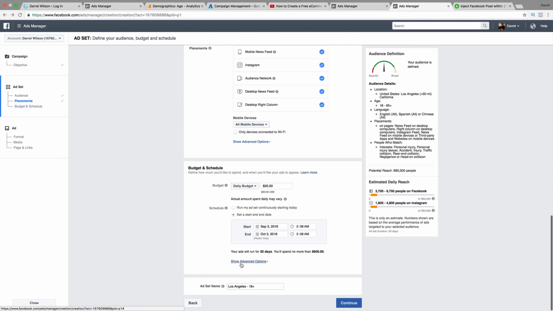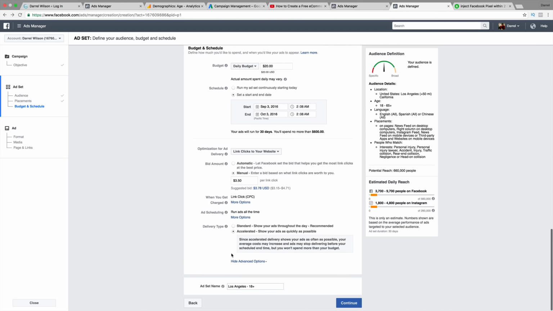So we can do our advanced options. Actually, those are advanced? I didn't know those were advanced, but they don't seem advanced. So right here, we can go ahead and name it personal injury. Basically, the ad set name is sort of a touch base. It's basically saying Los Angeles plus the ages of 18. So this would be a good ad set name for us. Now let's go ahead and click on continue.